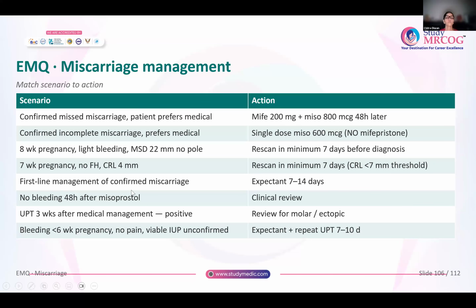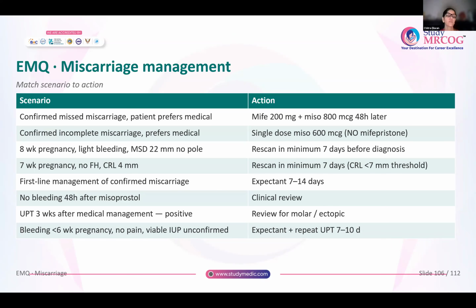First line management of confirmed miscarriage is expectant management for 7 to 14 days. Any woman with no bleeding 48 hours after misoprostol, offer a clinical review. She might need surgical management. Any woman undergoing medical management and UPT is positive after 3 weeks, you will review her to make sure that it is not a molar pregnancy or an ectopic pregnancy.